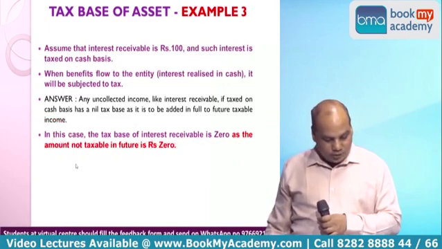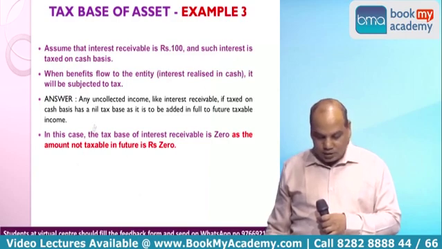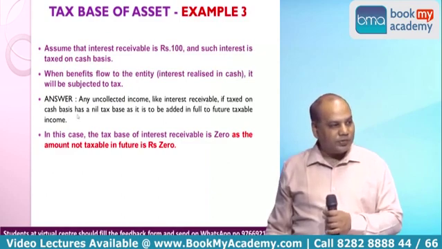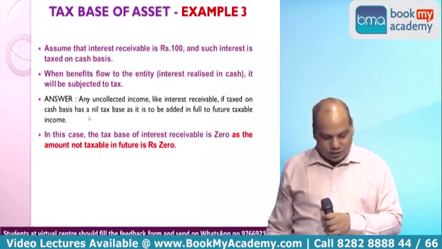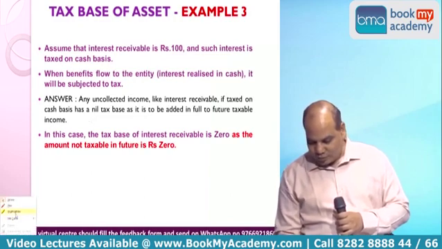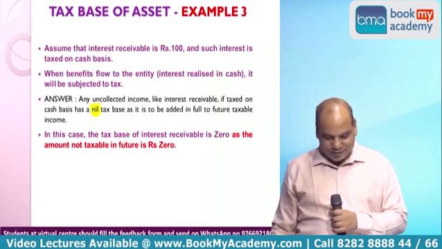Write down the answer if it is not printed. Any uncollectible income like interest receivable, if taxed on cash basis, has a dash tax base. Now in place of that dash, write down nil tax base. Oh, this nil was missing there.